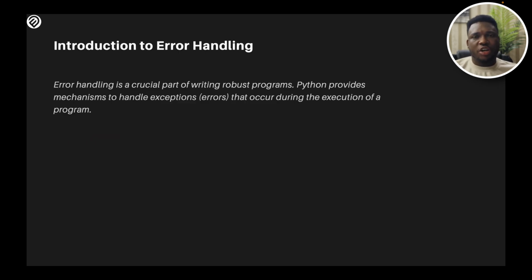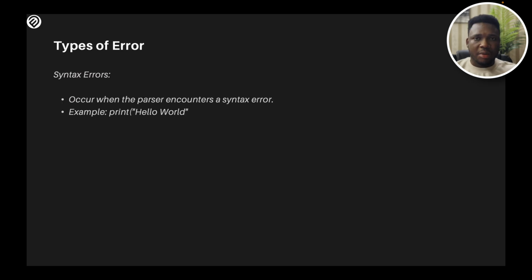A basic introduction to error handling. Error handling is a crucial part of writing robust programs. What Python does, it provides mechanism to handle exceptions, errors that occur during the execution of a program. And it provides different mechanisms, which is what we're going to be covering in this video. But first, let me explain some of the errors that you typically have with Python.